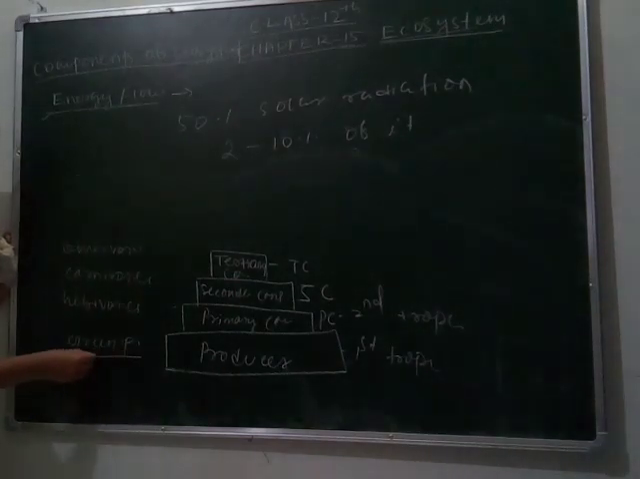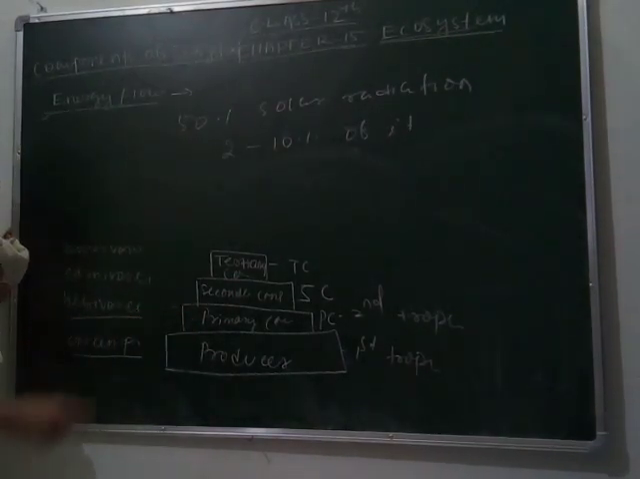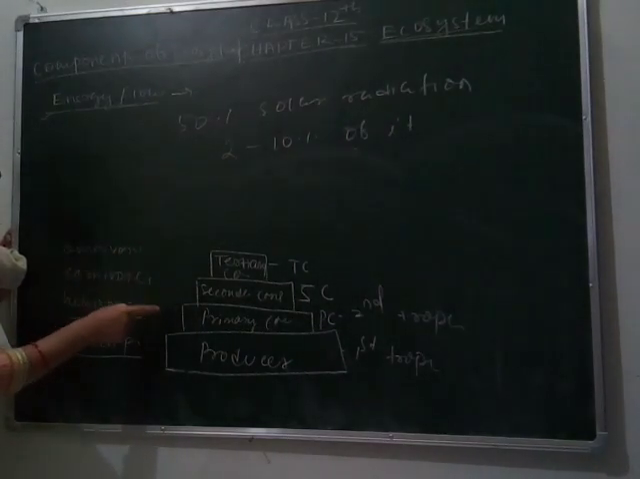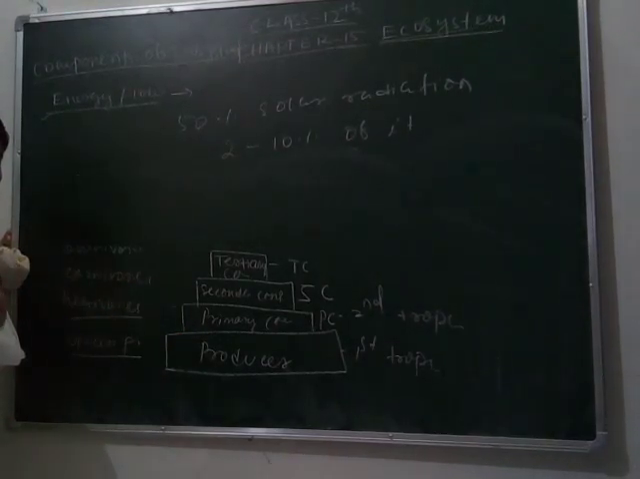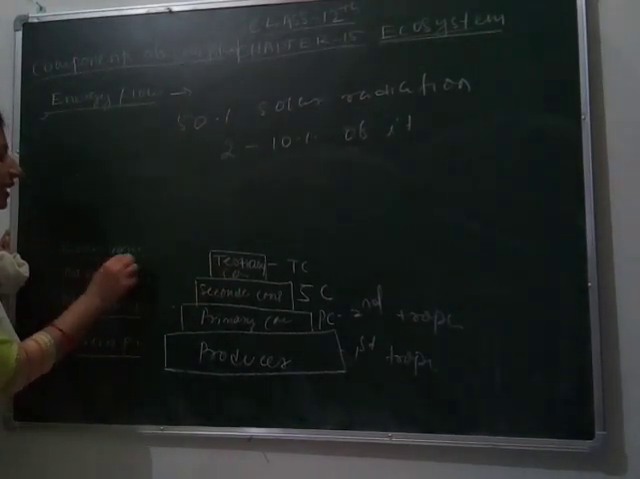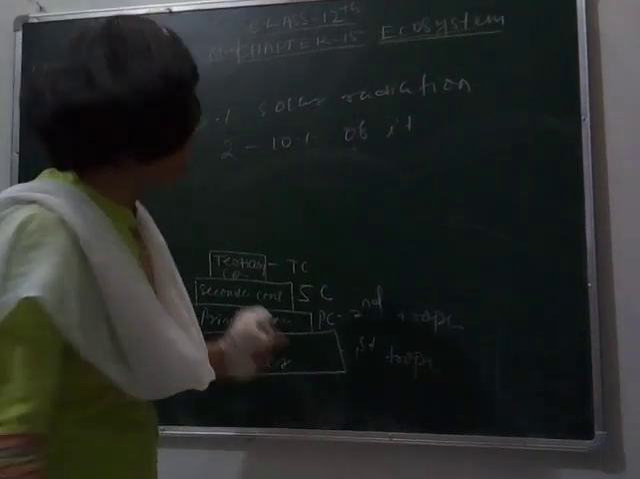Producers are all green plants, then primary consumers are herbivorous, those who eat herbs or green plants. Secondary consumers are those who eat primary consumers, means the flesh or meat of animals, and next the tertiary consumer, which eats both green plants as well as herbivorous. That's right.